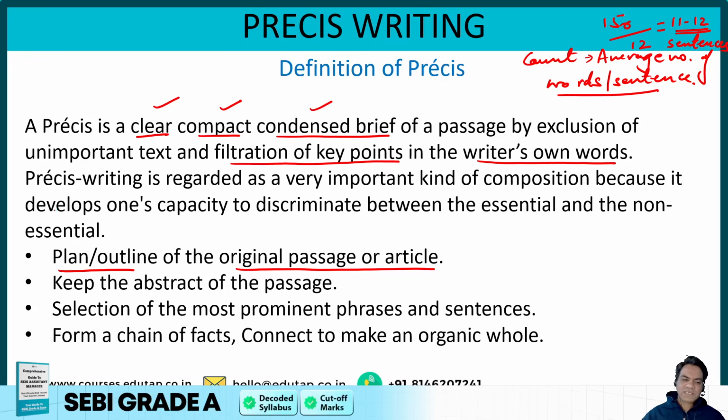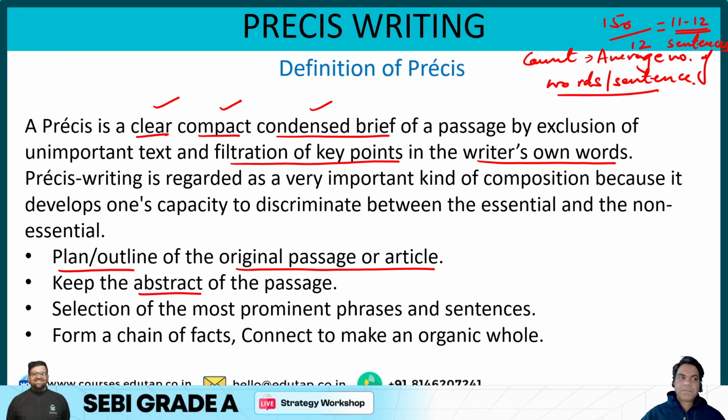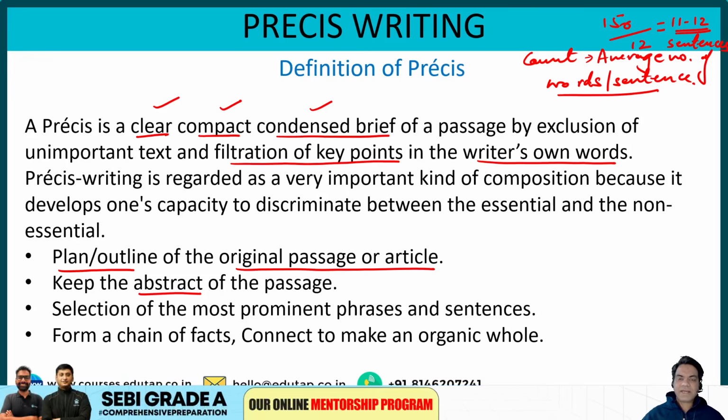Second key point is keep only the abstract of the passage. Now guys, what is abstract? Abstract is the inherent purpose of the passage. Now guys, you just read the passage with me. What was the purpose of the passage? The passage wanted to highlight the evolution of the gaming industry in the last 2 decades, right?